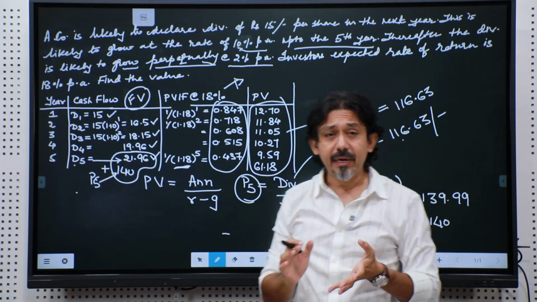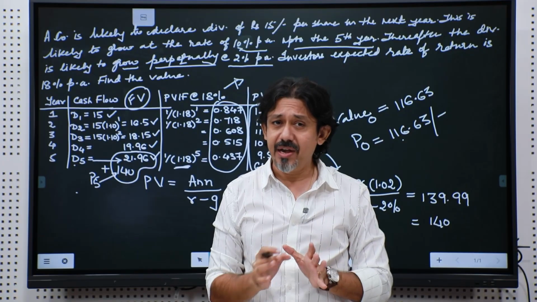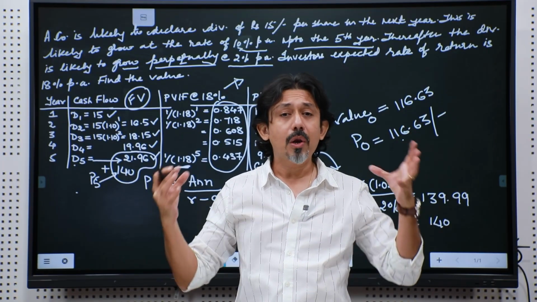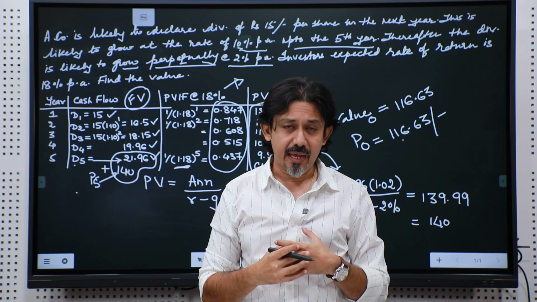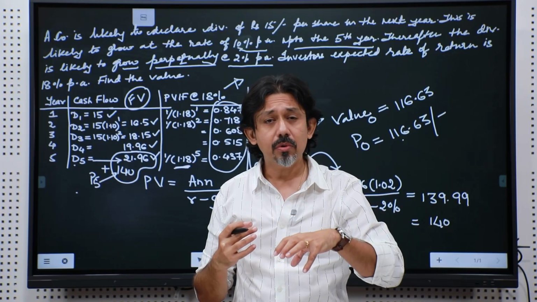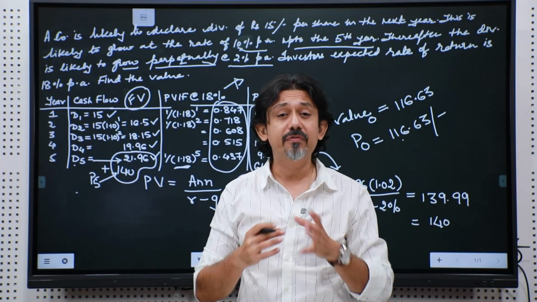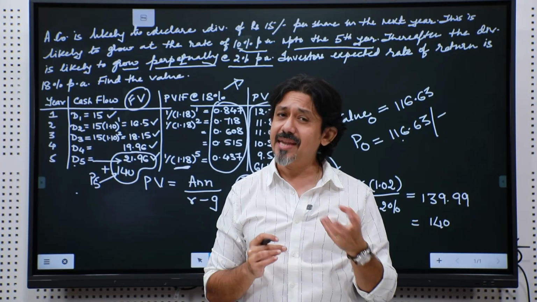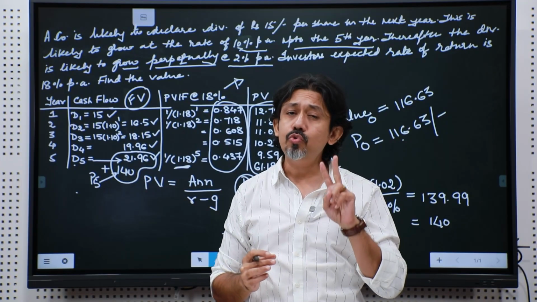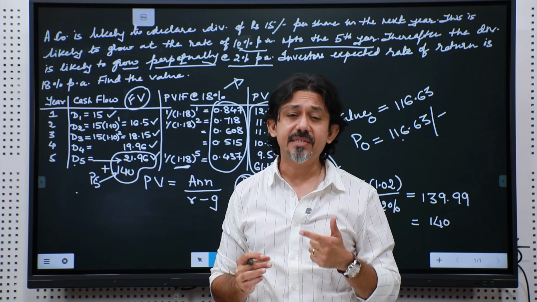Now, to sum it up, everything that we have done is simply getting all your concepts of time value of money together, which is converting future cash flows into present value. But now let me give this entire technique its technical name. This as a model is known as a two-stage dividend discount model.